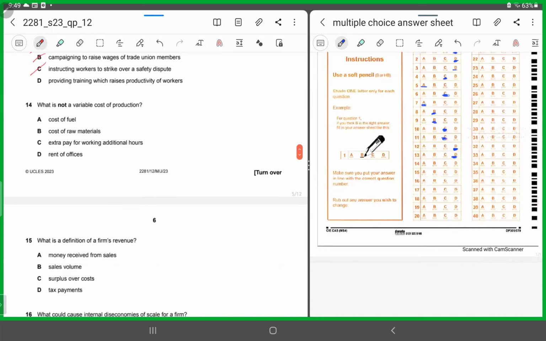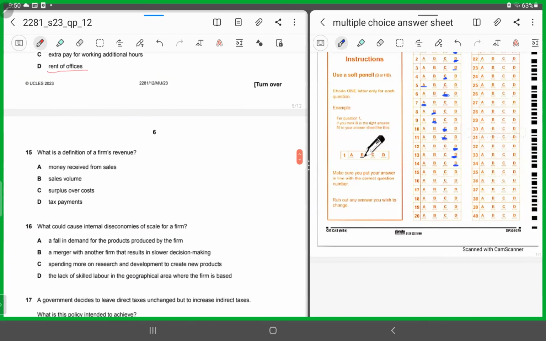14. What is not a variable cost of production? Cost of fuel, cost of raw materials, extra pay for working additional hours, rent of offices. All of these are variable costs of production because they tend to rise with the level of output, apart from rent of offices, as we all know, that's a fixed cost. So 14 has to be D.